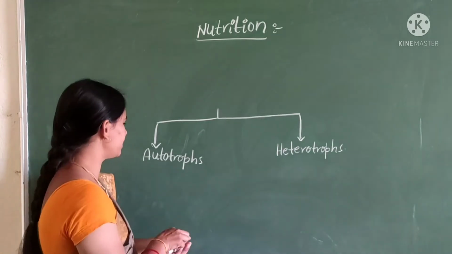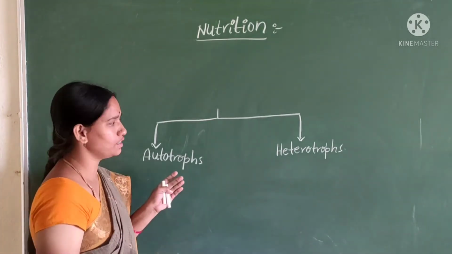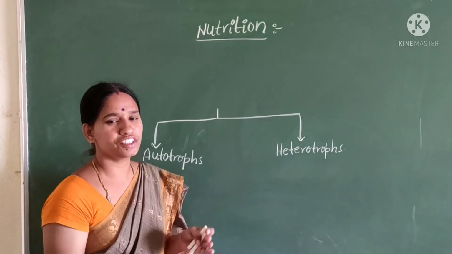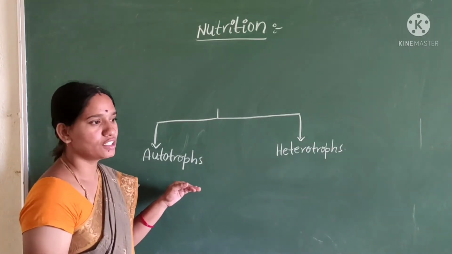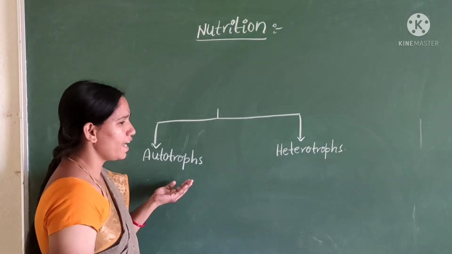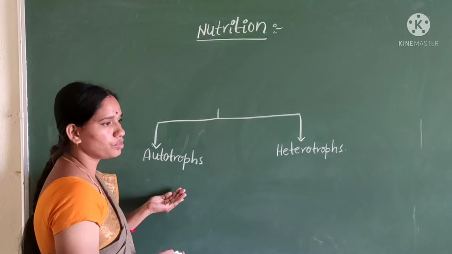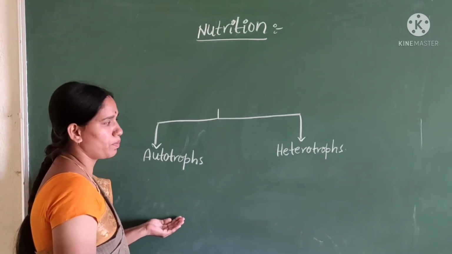Auto means self, trophs means synthesis. Organisms that prepare their own food are called autotrophs, and this is autotrophic nutrition. The best examples of autotrophs are green plants.